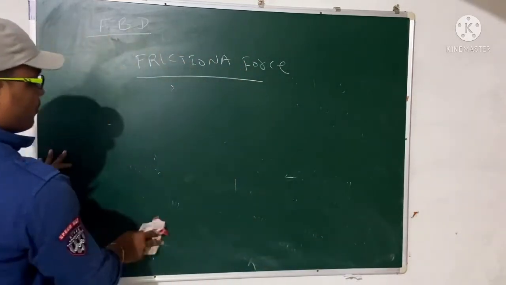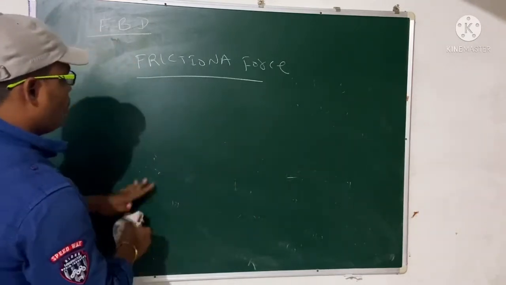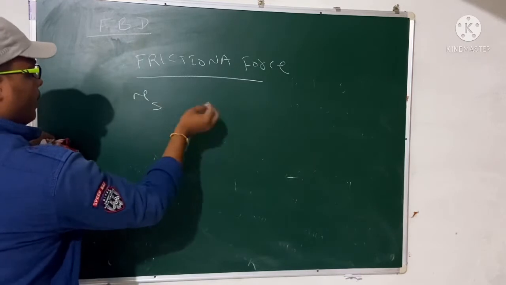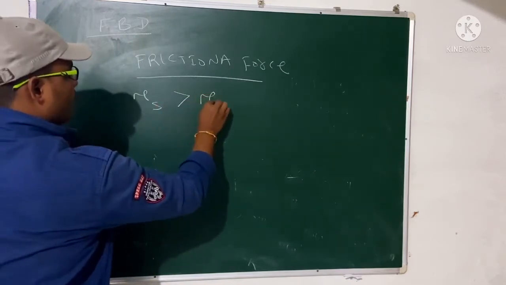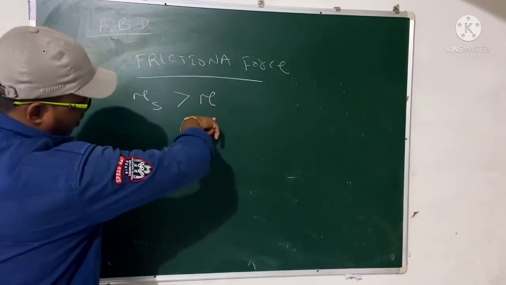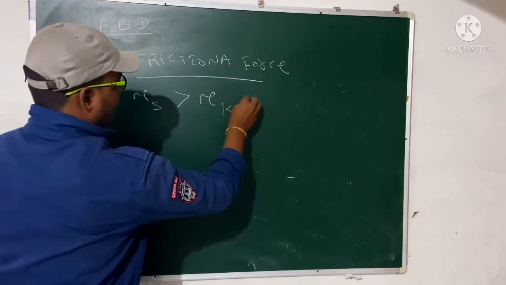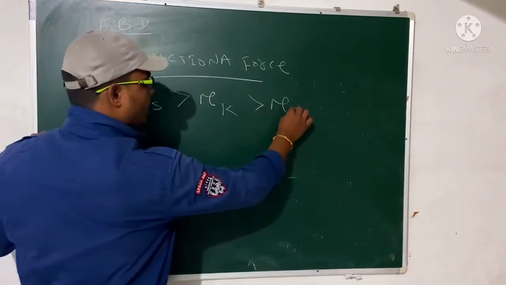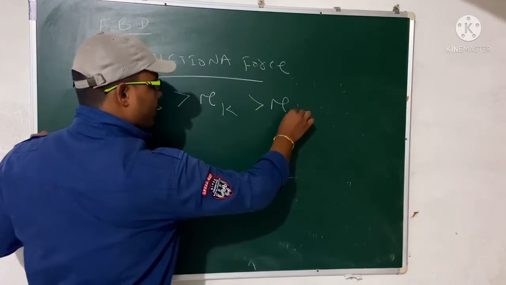So these are the three types of friction. So what is the coefficient of friction? Remember, mu s is greater than mu kinetic, and this is greater than the rolling coefficient. Okay, right. So try to remember these coefficients of friction.